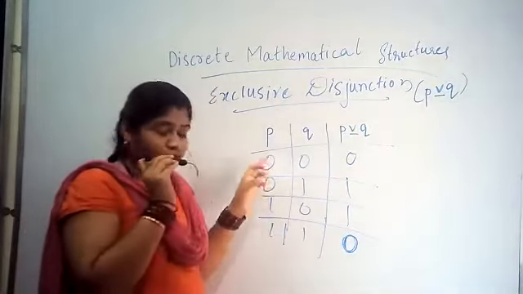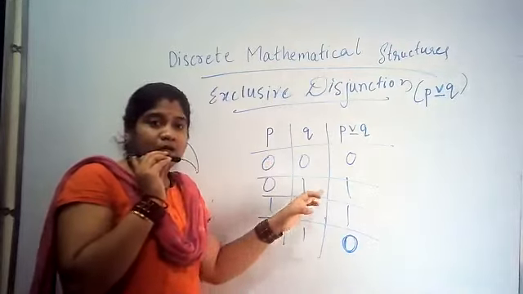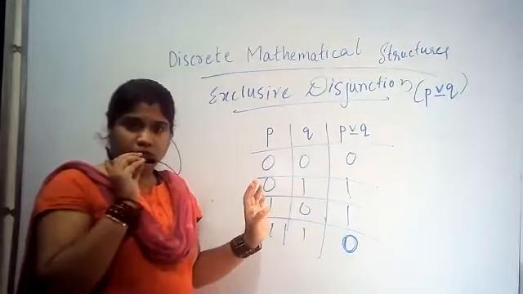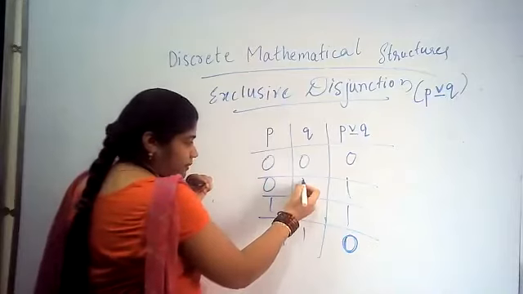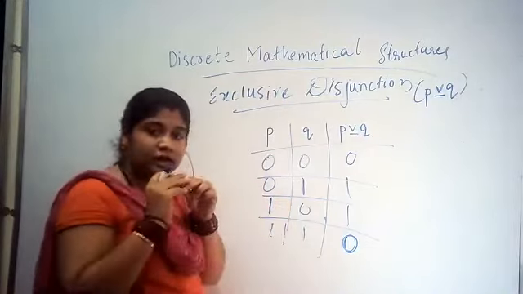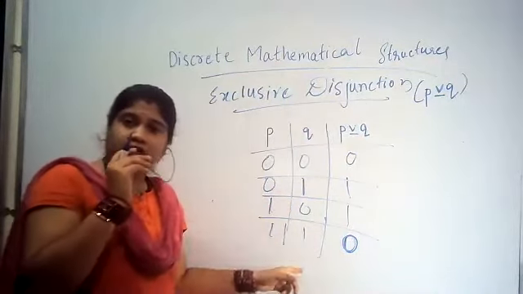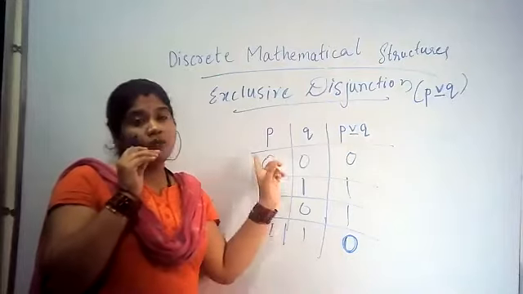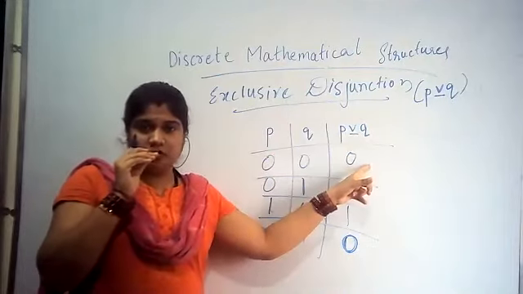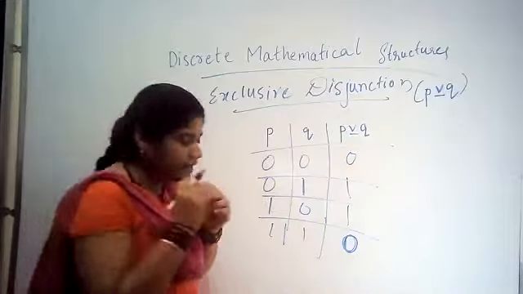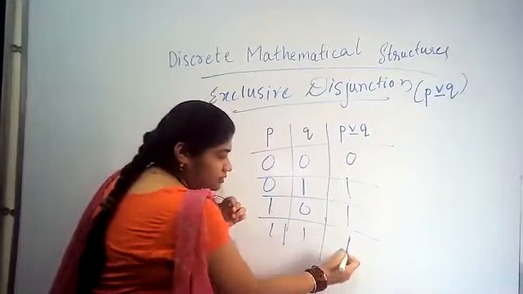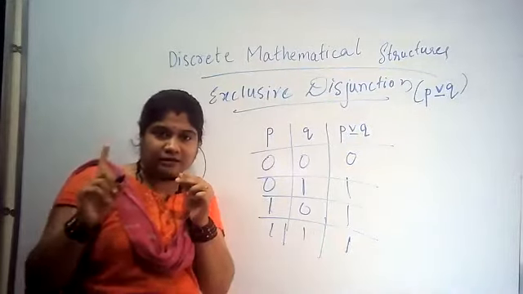This will be true when one of the propositions is true. If you remember, when either Q or P is true, it will be true. When both are true, it will be 0. When both are false, it will be 0. Remember, slight change. In the OR gate, what did we do? We put 1. Yes or no? In the OR gate we put 1.